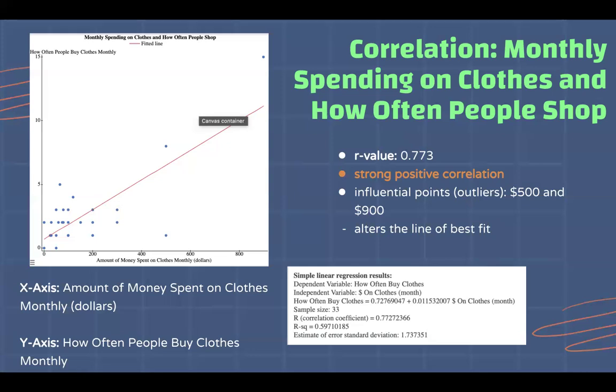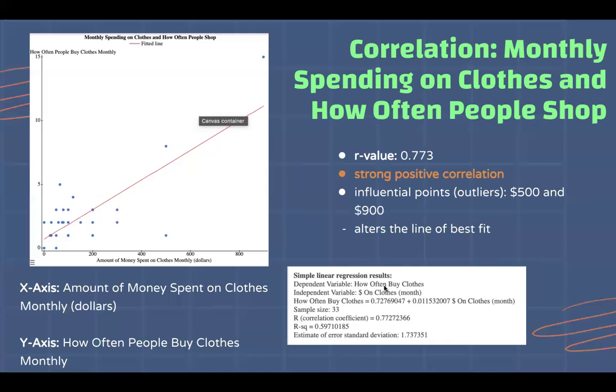In this case, though, it could be plausible to suggest that this is a matter of causality, since one variable can be dependent on the other. As you can see, the independent variable here is the money on clothes, and the dependent variable is how often people buy clothes.